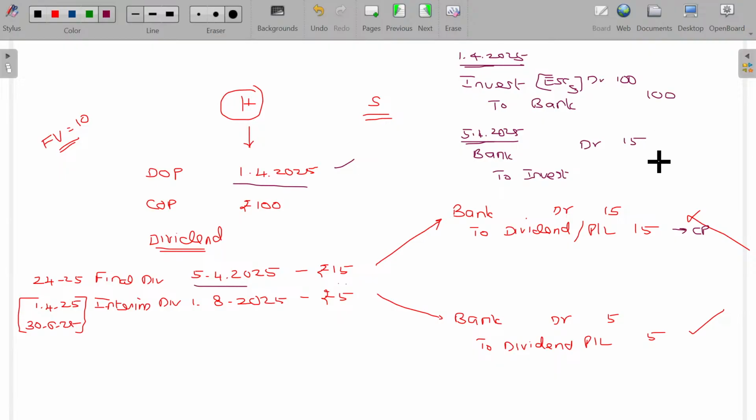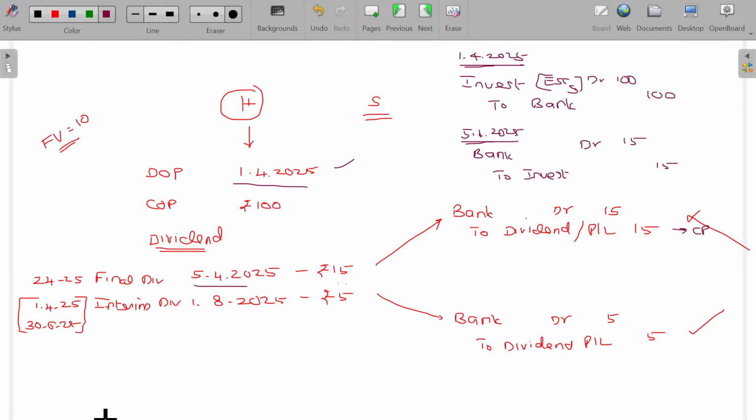Value being 15. Hereafter, the investment value is only 85 rupees. Is that okay? The cost of acquisition is not 100. Hereafter, it's only 85. If the cost of acquisition decreases, what does it mean? You are paying lesser for the net worth. If you are paying lesser, in case of goodwill, it will be reducing. In case of capital, it's increasing, right?